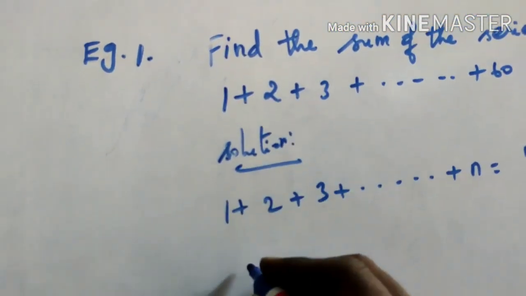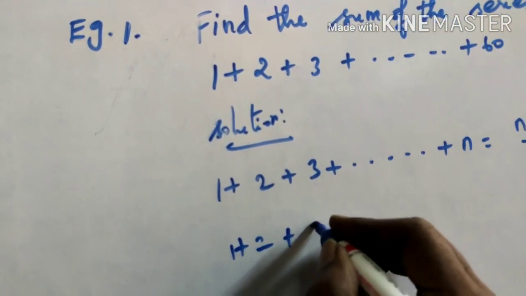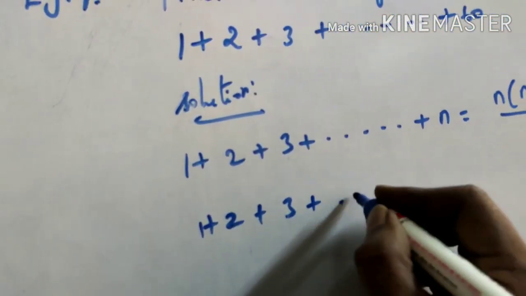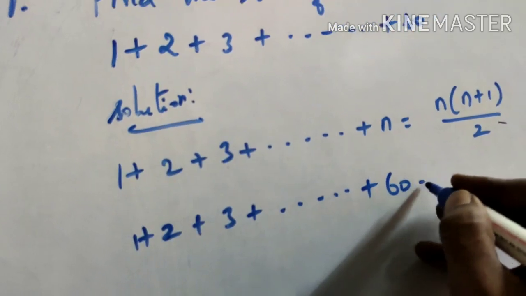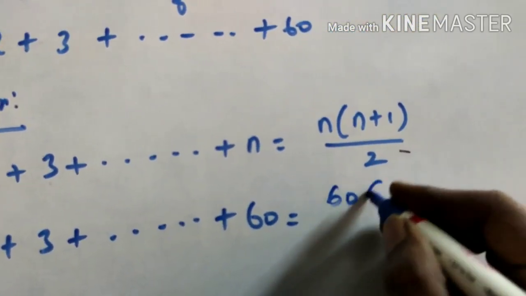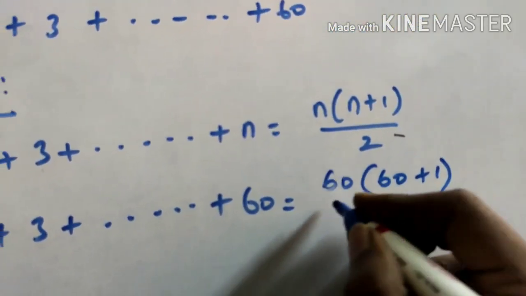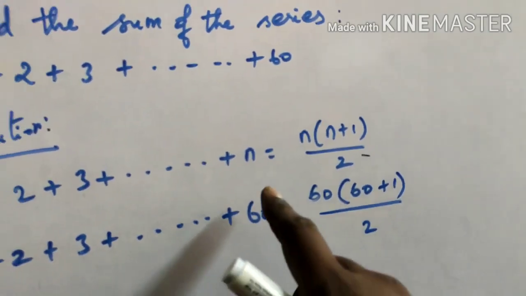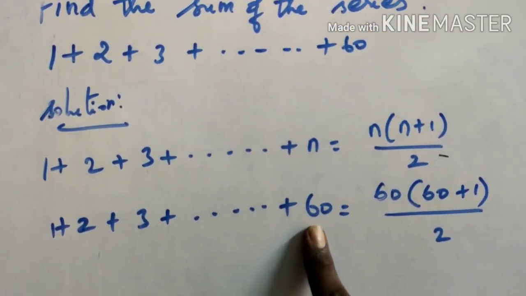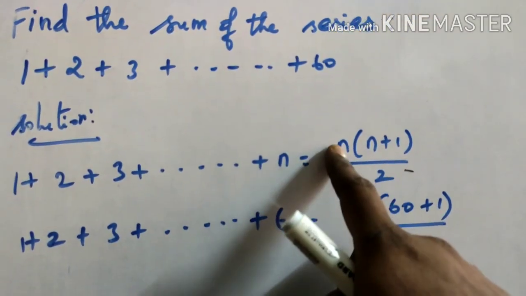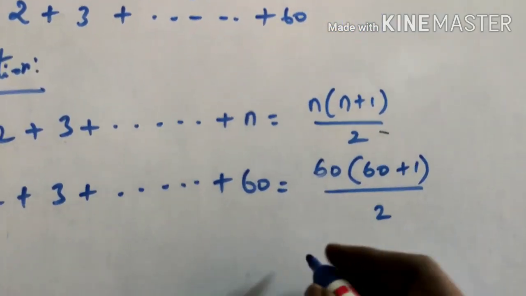Now you write the question: 1 plus 2 plus 3 plus dot dot dot plus 60 equals 60 into 60 plus 1 by 2. That is, in the place of n, what is there? 60. So just substitute 60 in the place of n. That's all. Very simple.